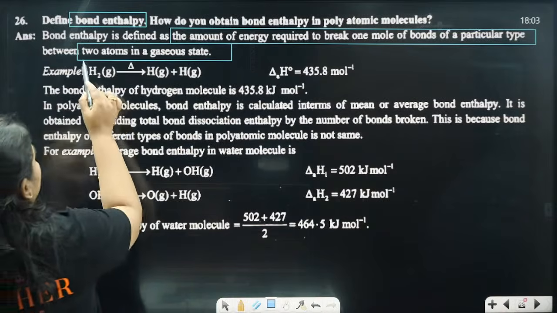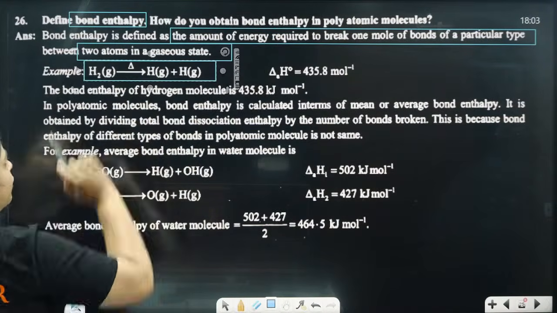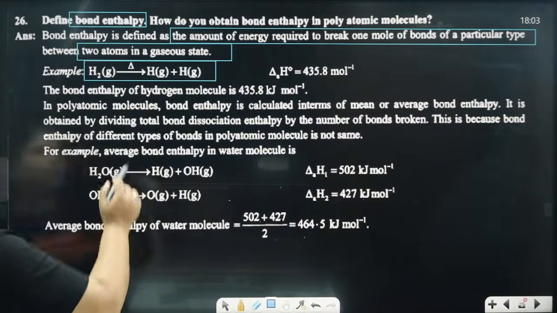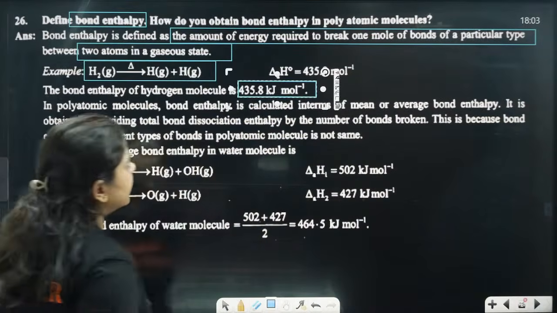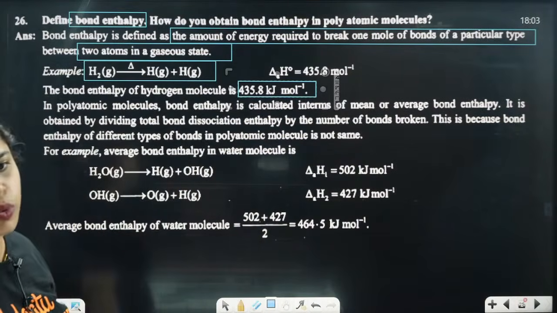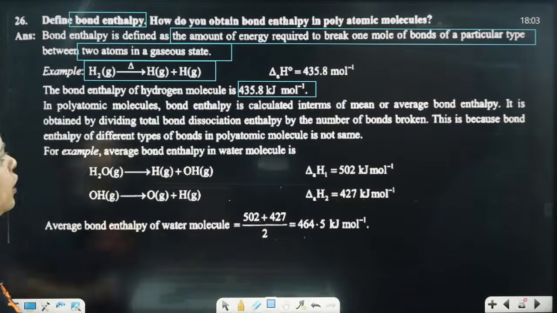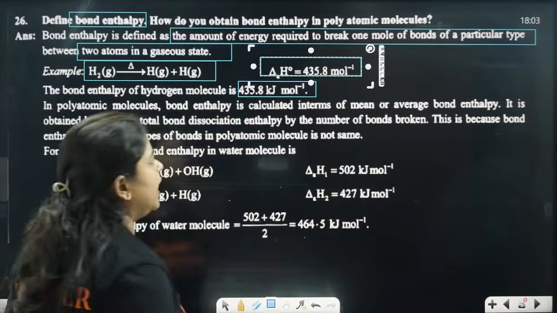Example, H2, which by heating you are going to get as H plus H. The bond enthalpy of the hydrogen molecule is going to be how much? 435.8 kilojoules per mole. They have given the delta H naught value also, that is 435.8 kilojoules per mole.